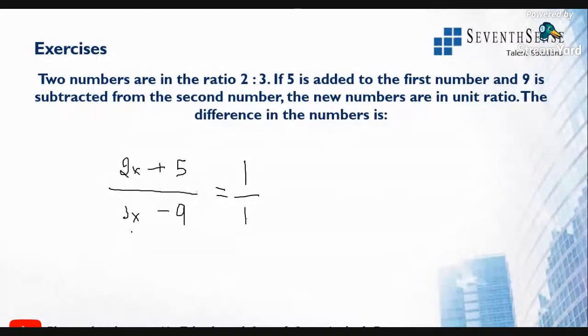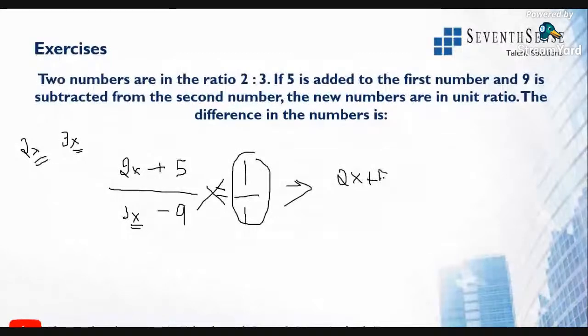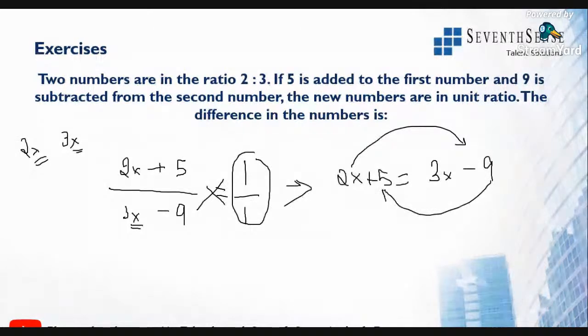Now if you find out x, the common number, that the two numbers are in the ratio 2x and 3x, right? So if you find out x, we will get to know what those numbers are which will be in the new ratio, that is 1 is to 1. Find out x here. So this will be 2x plus 5 is equal to 3x minus 9. All right, so this will be 3x minus 2x, and 9 plus 5, so that will be 14 is equal to x. So x value is 14.